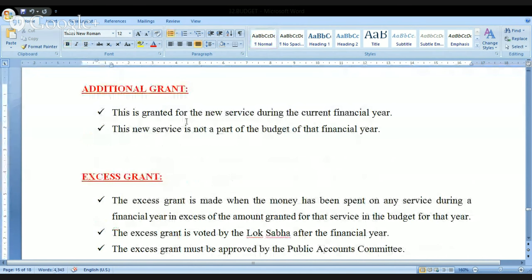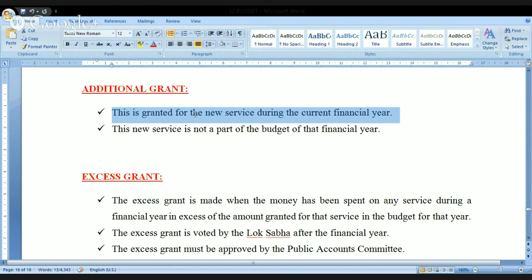Look at this. Sometimes during the financial year in between, if it is at the beginning of the financial year, you will include that in the budget. Sometimes you may not anticipate some necessity may be there, and a new service might have occurred during the financial year, and this particular one can be taken care of in the form of the additional grant. Supplementary means the government is asking money for the service which is already a part of the budget. But whenever you use the word additional grant, this is for a new service during the current financial year.